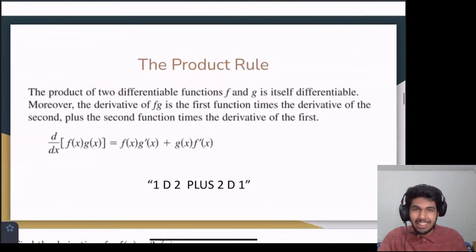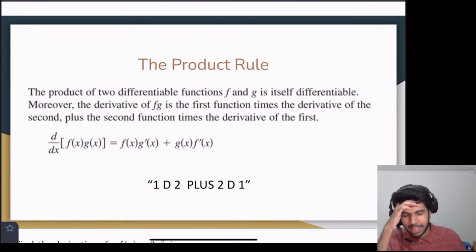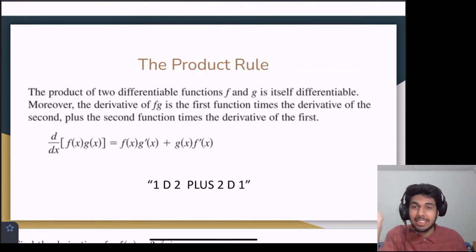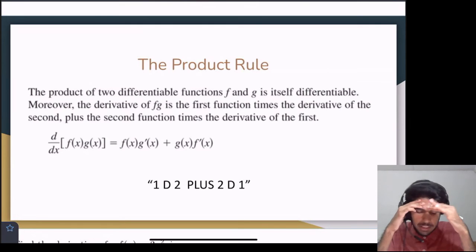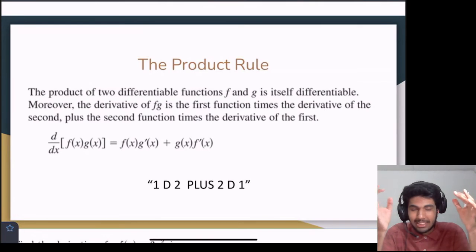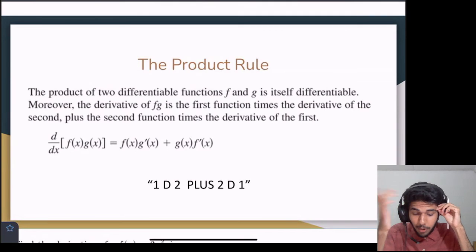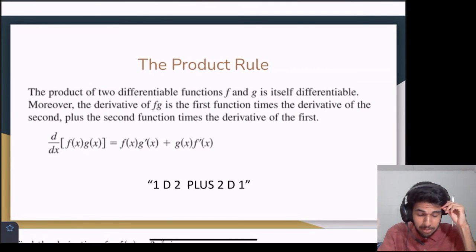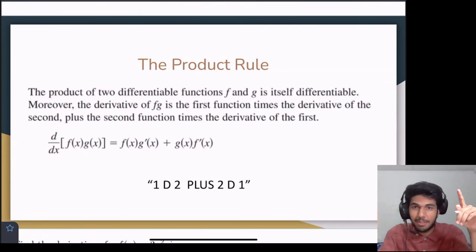So now we see the wonderful product rule. This will help us out tremendously. And in fact, this is the reasoning behind the constant multiple rule. So if you have two differentiable functions, f and g, then f times g is itself differentiable. Moreover, the derivative of f times g is the first function times the derivative of the second, plus the second function times the derivative of the first.